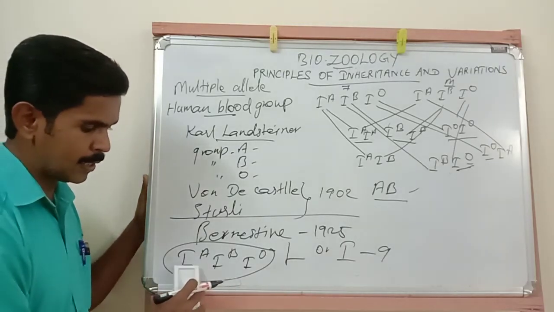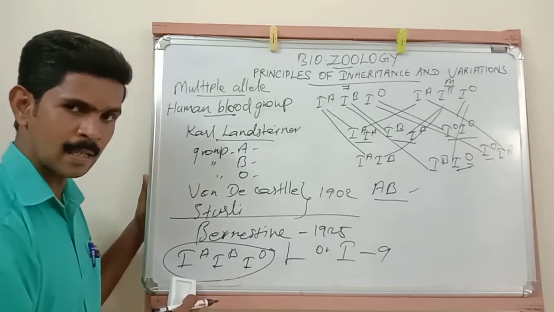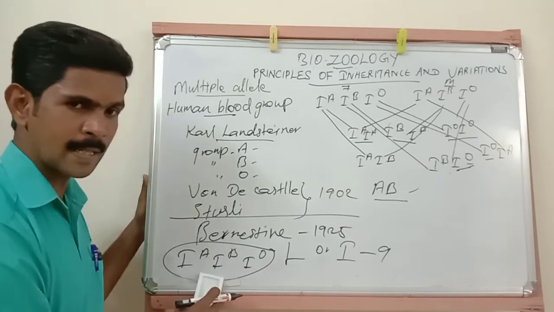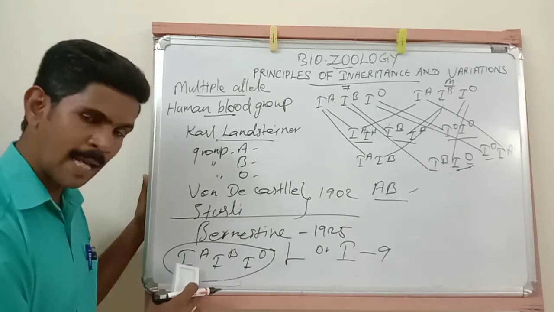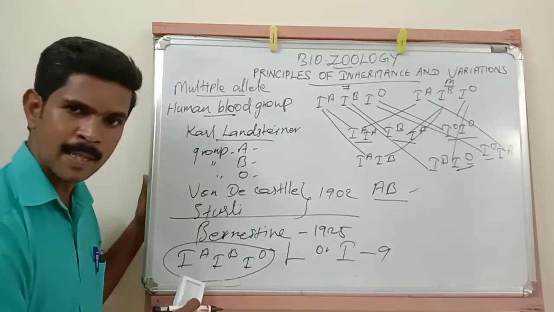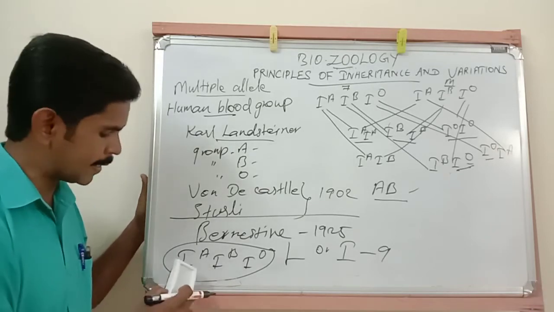This already told you these two alleles are dominant over this IO allele. The reason is that these two alleles secrete enzymes. For example, this IA allele produces one enzyme. The name of that enzyme is N-acetyl galactose transferase.